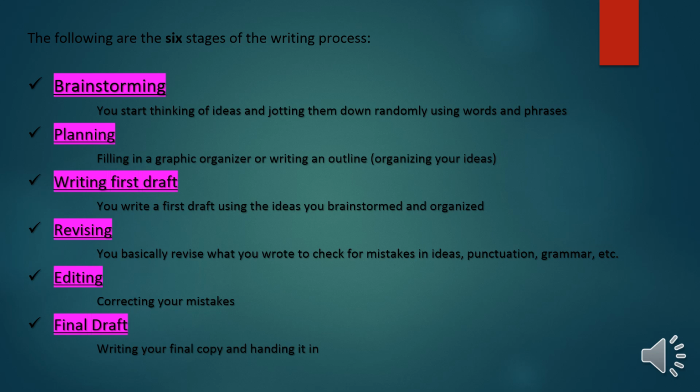Writing your first draft is to write your ideas that you brainstormed and organized. After that, we move to step 4, which is revising. I revise my ideas. I check if there is any mistake, grammatical, punctuational, any kind of mistake. And then I move to step number 5, which is editing. I correct my mistakes, and then I move to the final draft, in which I write the final draft, the draft which has no mistakes.